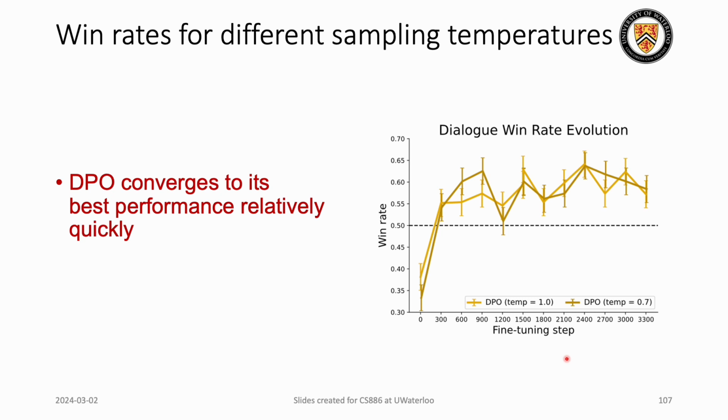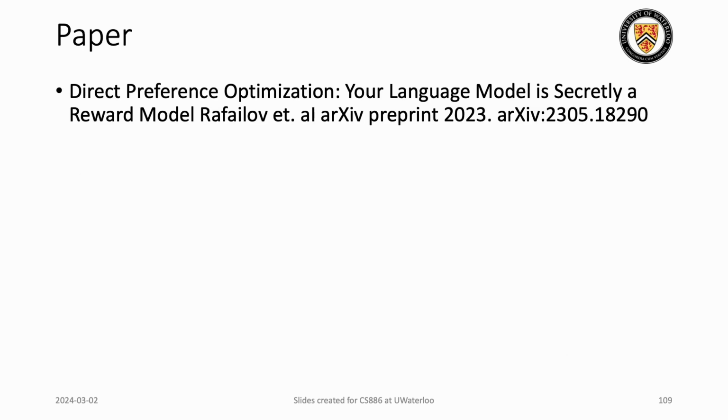This shows how DPO is a much more stable and efficient method for aligning the language model. So that's all for the DPO paper.